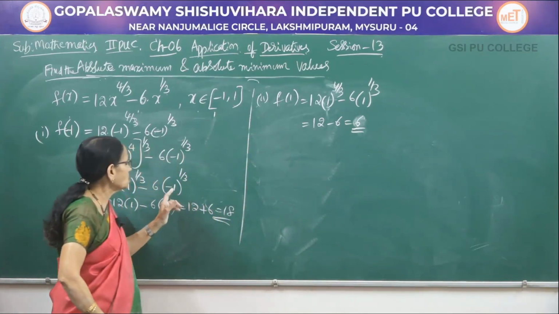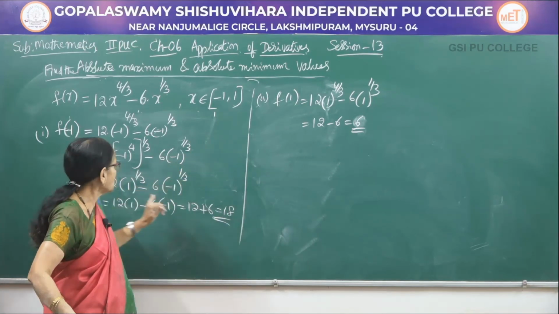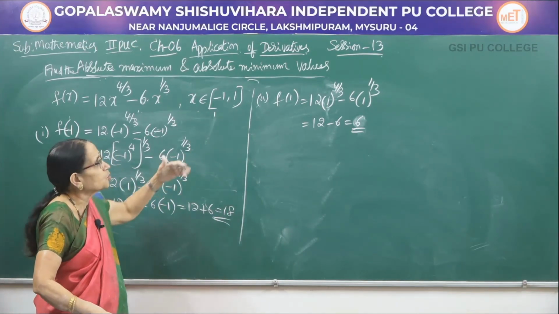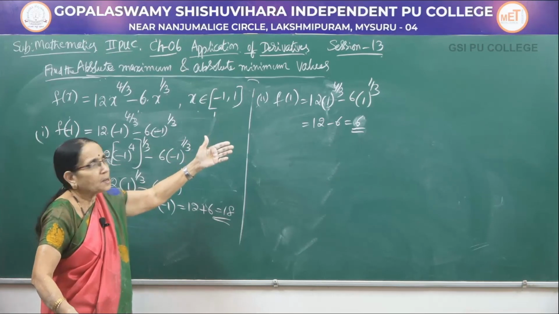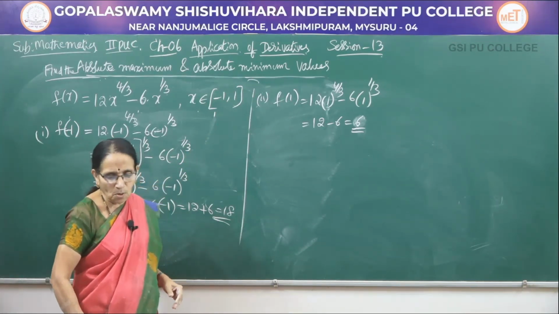In the previous one, though here also we are calculating the cube root only, it is 1 here, so directly I could write the value. Cube root of 1 is 1 in both the cases. Okay, so it is 12 minus 6, the value would be equal to 6.